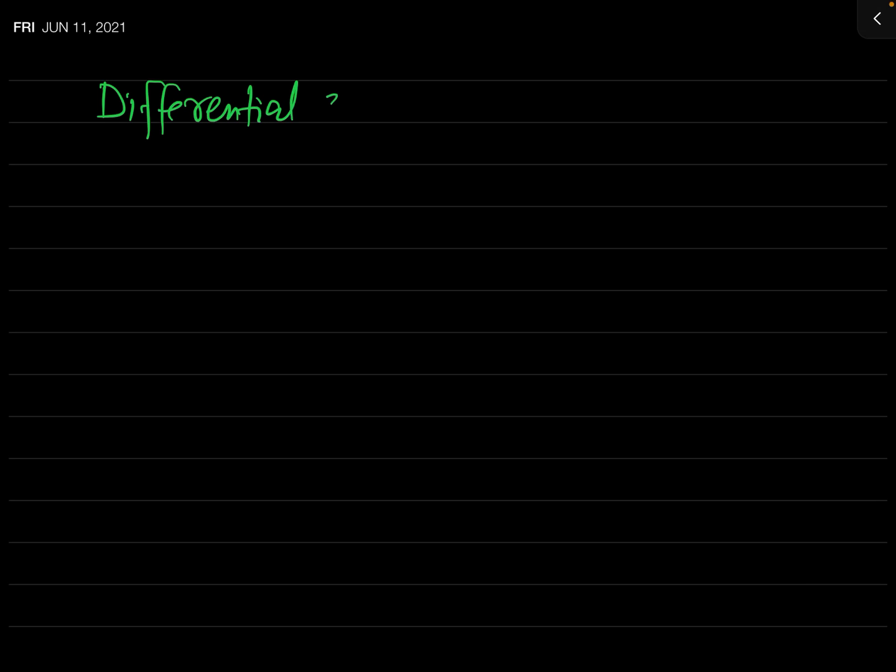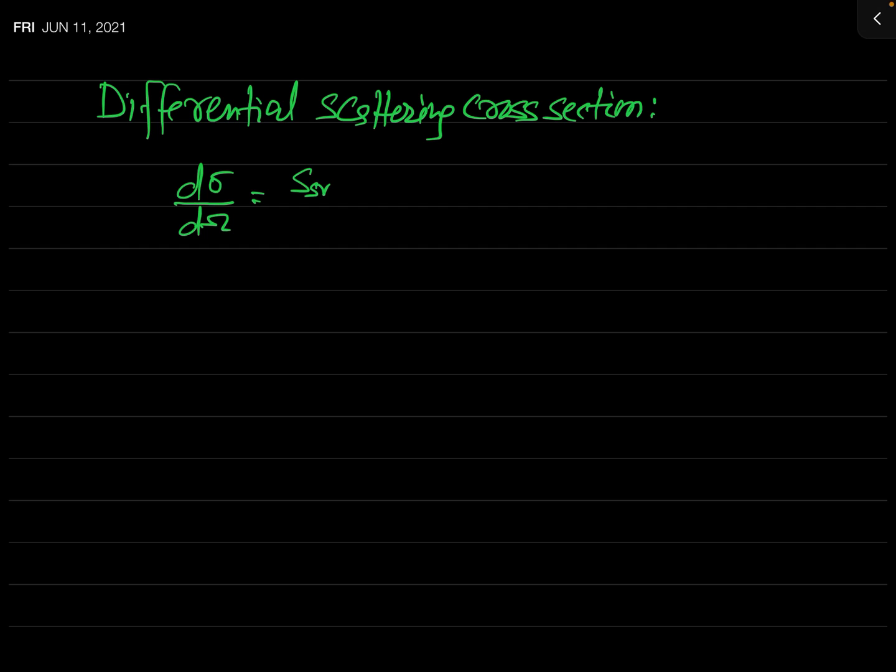We have seen in the introductory lecture on this chapter that this differential scattering cross section is denoted by the symbol d sigma by d omega, and we have defined this quantity like this: SSR r square over SIR.